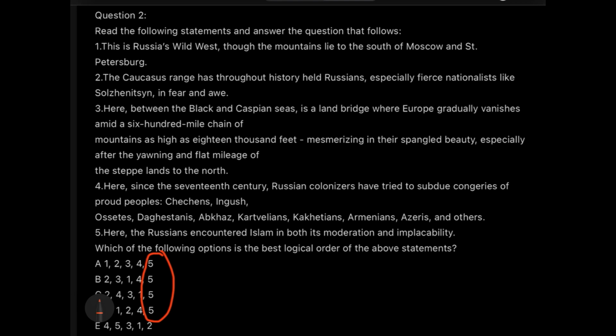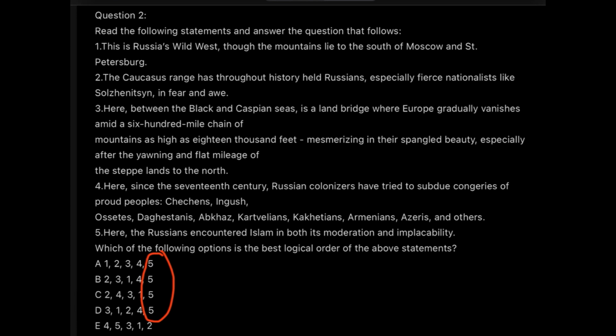Now, that doesn't really mean that statement 5 will be the last sentence only, but at least it gives you a favorable hand to start checking option 5 first, because generally we waste a lot of time checking all the options, right? So instead of doing that, at least we can start with the 5th line and see if it really sounds like concluding. All right, so let's check that.